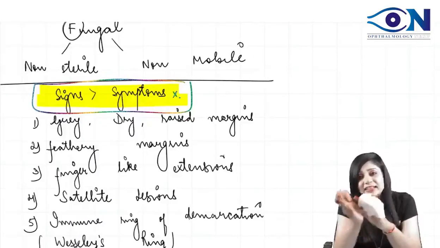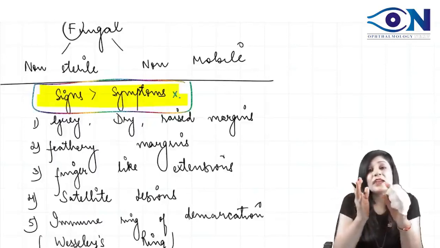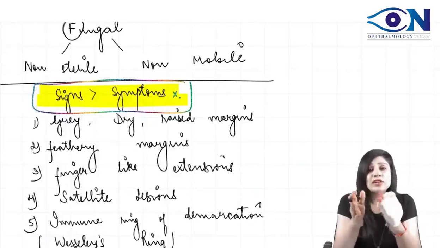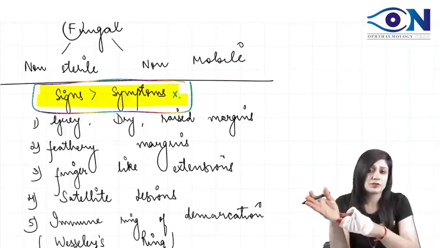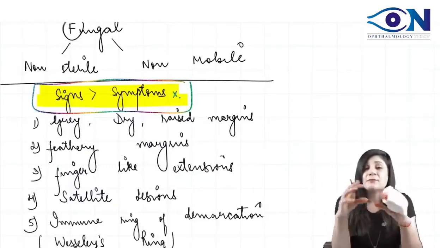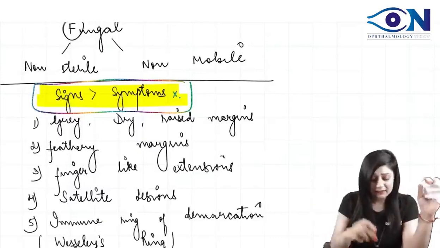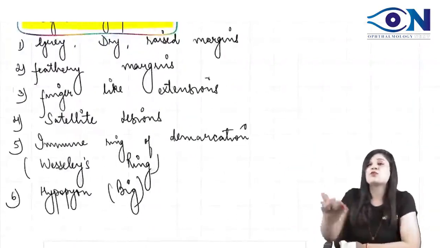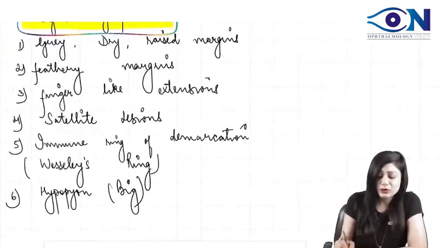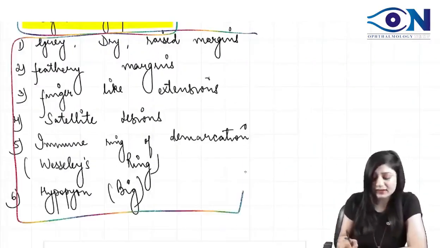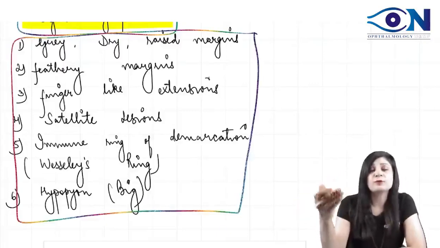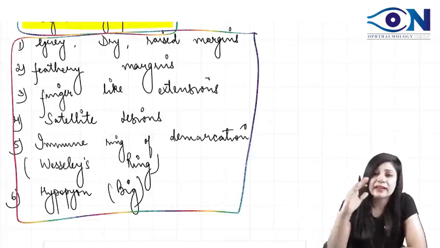Rather, it's the signs which are more prominent, and we can also have pain due to added secondary bacterial infections. So be very clear. First see the signs. If you have these signs and pain is also there, you cannot rule out fungal corneal ulcer by pain, because you cannot have all these things in the bacterial ulcer. So first rule out the other options, look at the other signs also, and then take the decision.